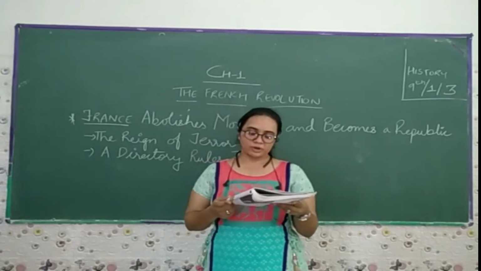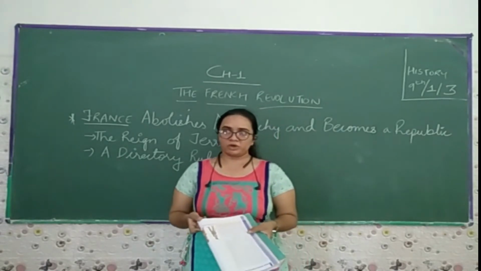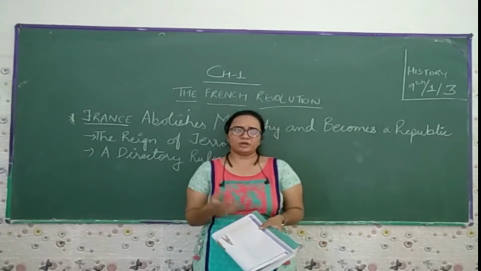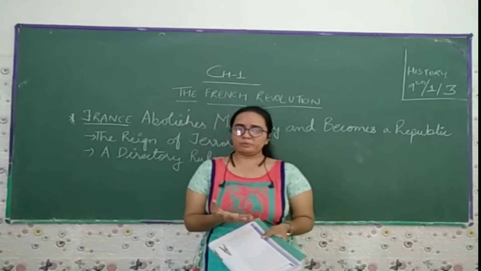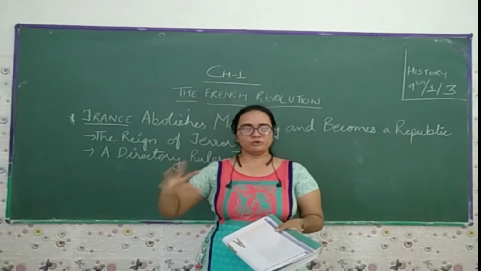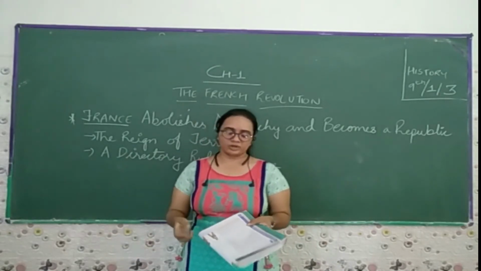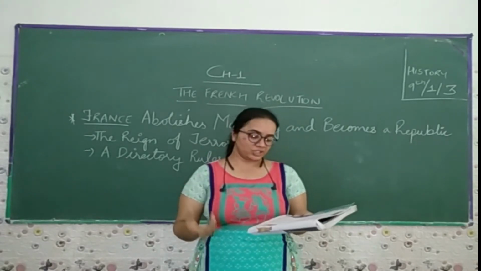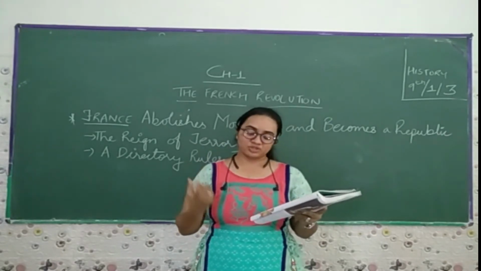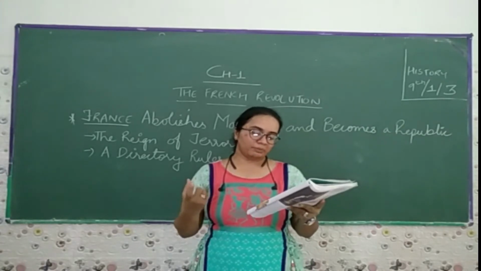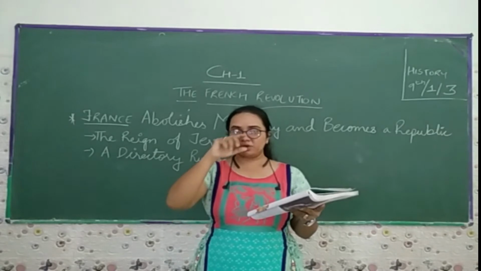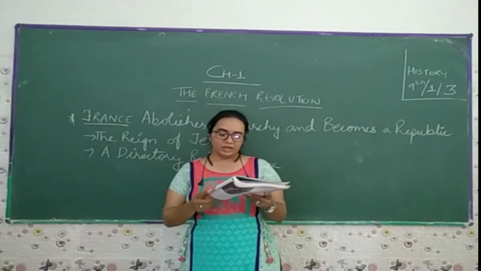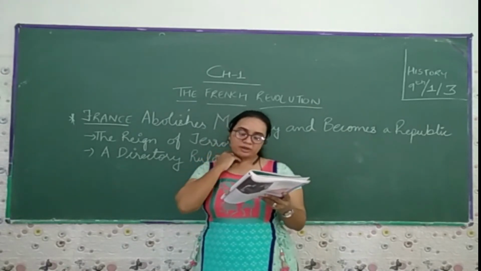The members of the Jacobean club belonged mainly to the less prosperous section of the society, because these people mostly belonged to the third estate, if we recall it, or you can say the poor of the middle class. These people didn't belong to the rich. This included the small shopkeeper, the artisan, such as the shoemaker, pastry cook, watchmakers, printers, as well as the servant and the daily wage workers. So these are the people who mostly belonged to the poor class or the third estate. This leader was Maximilian Robespierre.